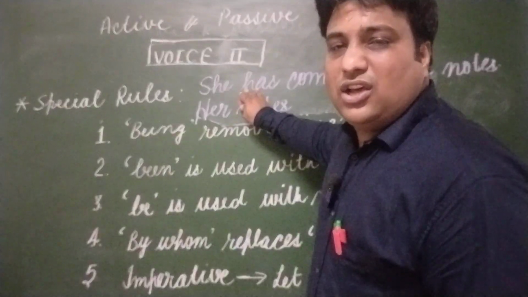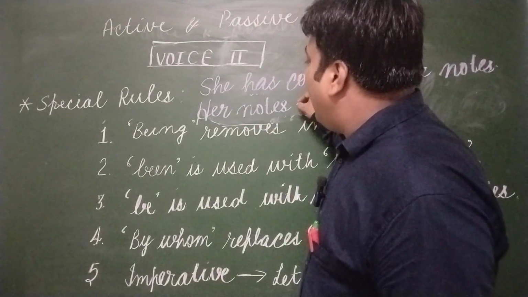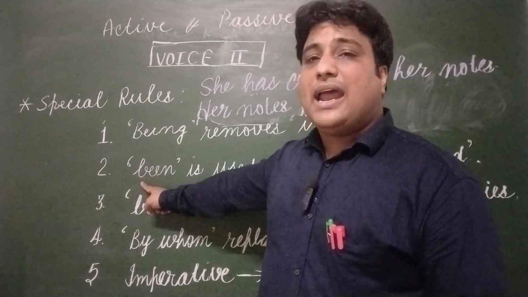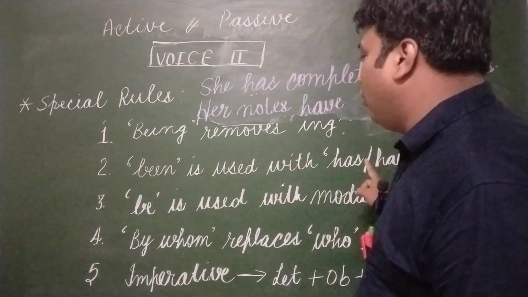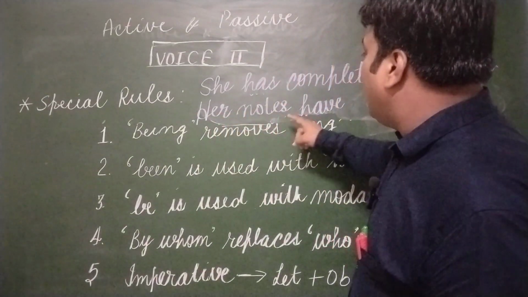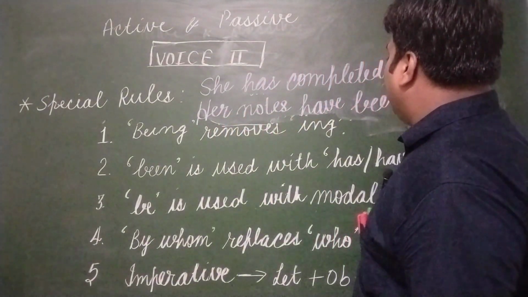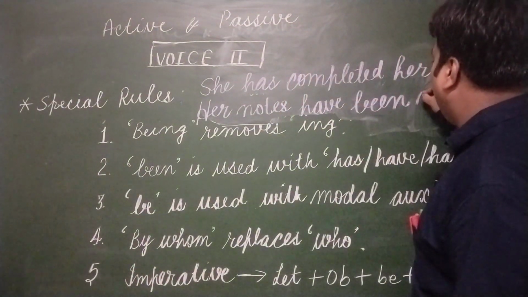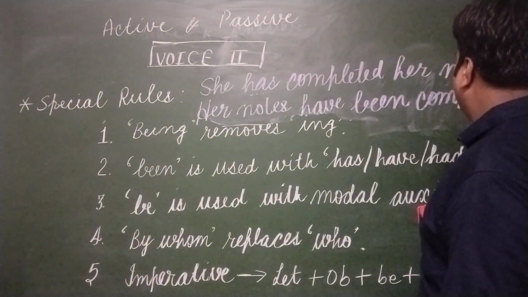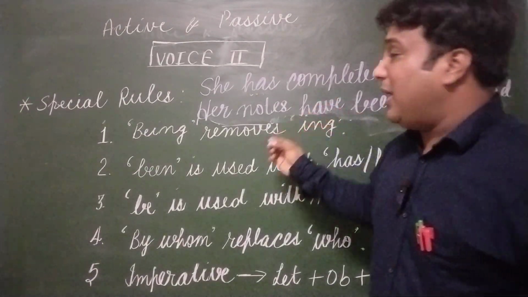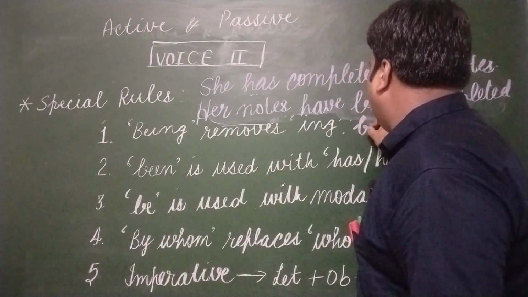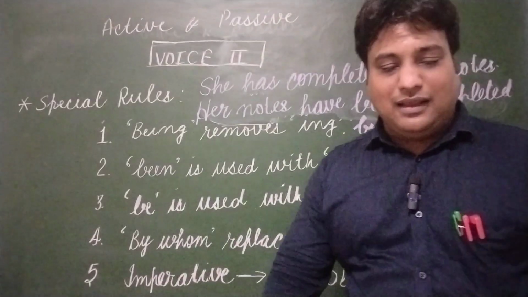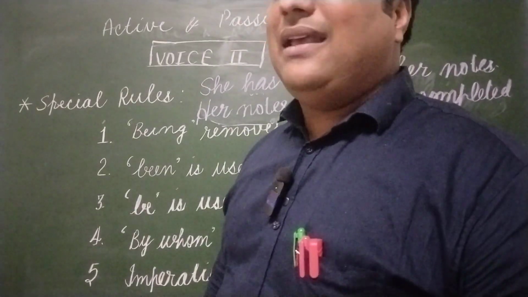So brother of has is have. Her notes have. And in second rule I told has, have, had are used with been. Her notes have been. What is the third rule? Verb third is always used. Completed. And then preposition is used, by, and then her. It's a very simple sentence that can be easily done.